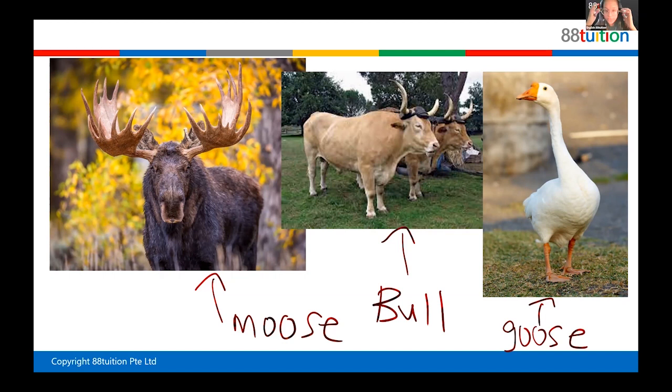Very good. Give yourself a point. Oh yeah, write down your points. Give yourself 3 points because you were able to tell me what these 3 animals were. And none of my P3 students actually knew what these 3 animals were. So well done. Good job. The reason why I showed you these 3 animals is because you're going to practice singular and plural. 1 is a moose, many is what? 1 is a bull, many is what? 1 is a goose, many is what? So let's see if you know, okay?